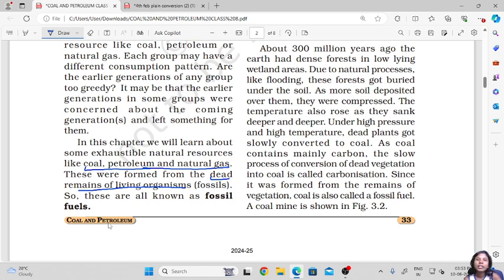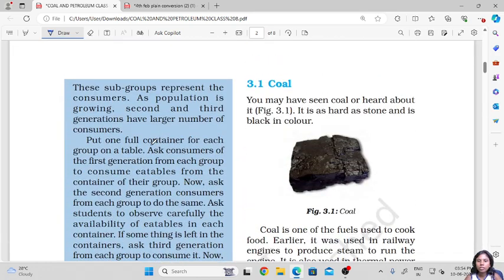In earlier centuries, whatever living organisms died, the remains of their bodies led to the formation of coal, petroleum and natural gas. These remains are known as fossils, and therefore these are known as fossil fuels: coal, petroleum and natural gas.